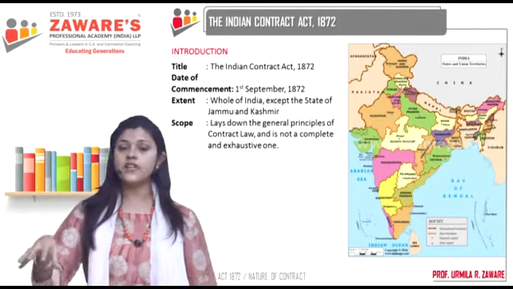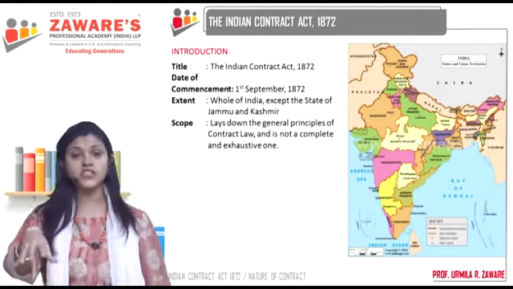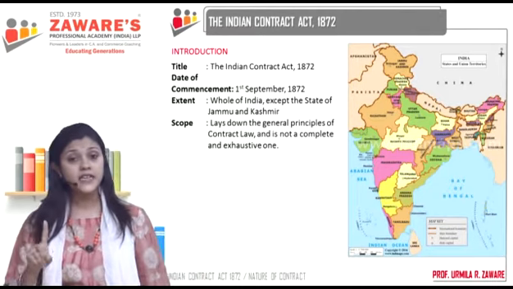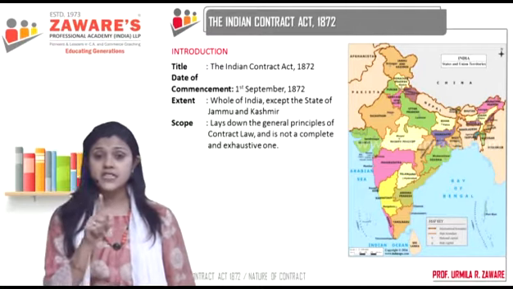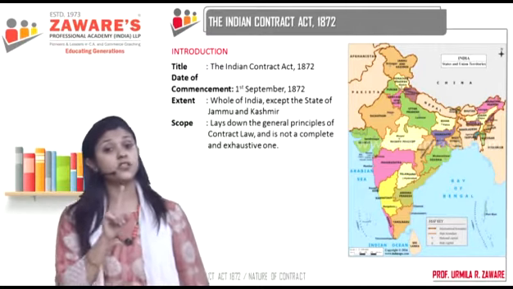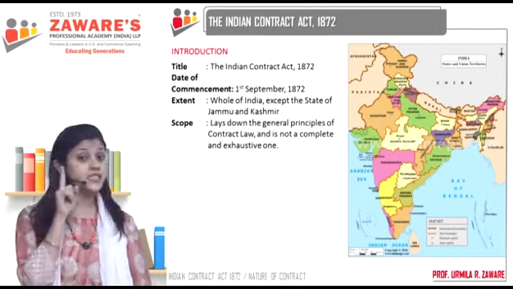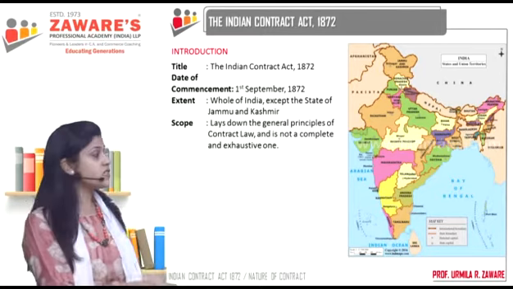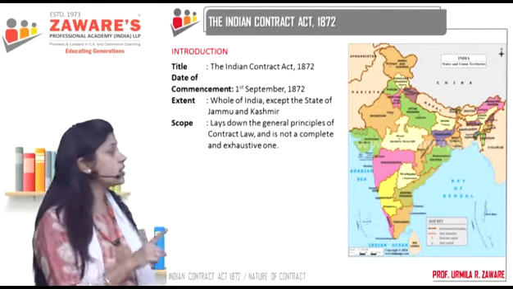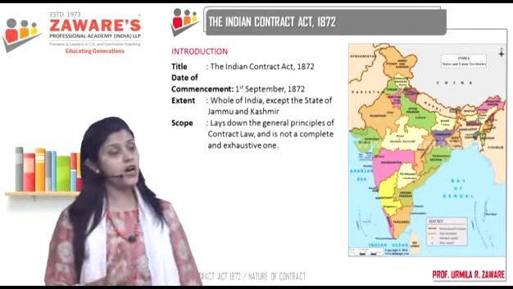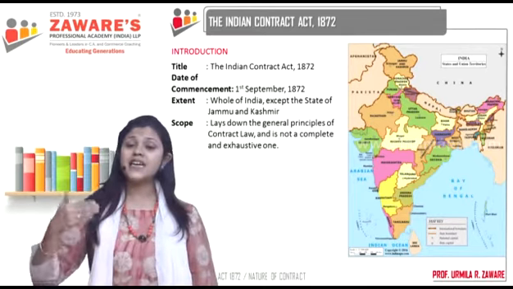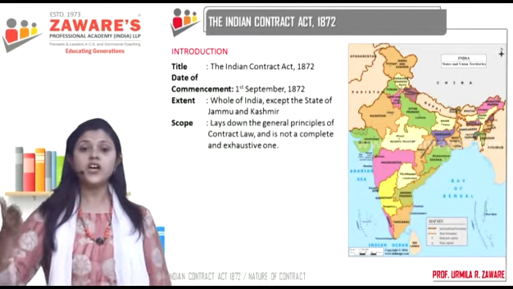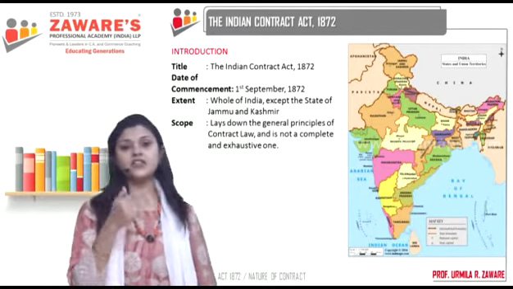When you enter into an insurance agreement with an insurance company, is that a contract? Yes, it is a contract. But is it covered under the Indian Contract Act? No, it is not covered under the Indian Contract Act, but it is still a contract. That is the meaning of this last sentence, that it is not a complete or exhaustive act. Why? Because there are many other types of contracts which are not covered under the Indian Contract Act.